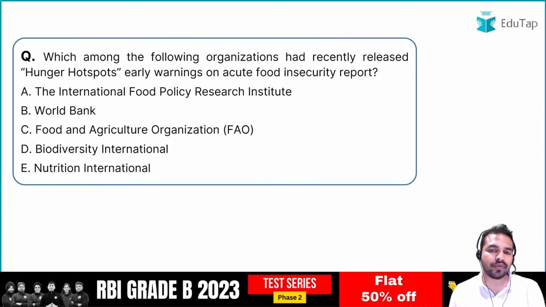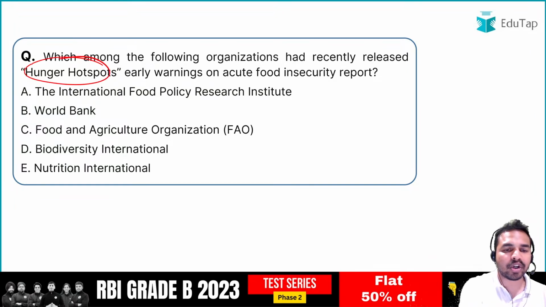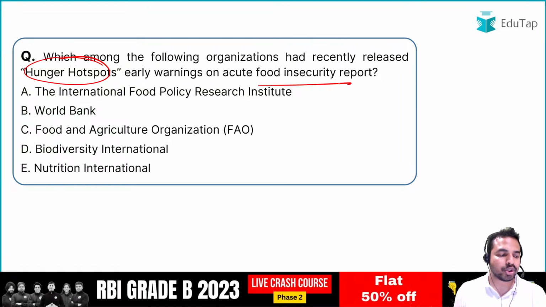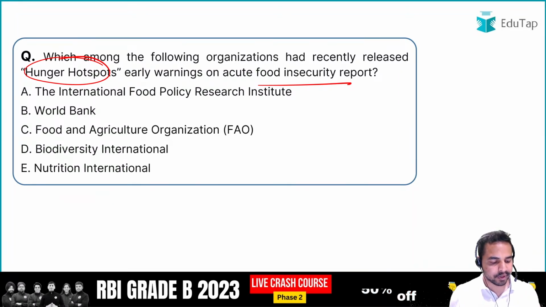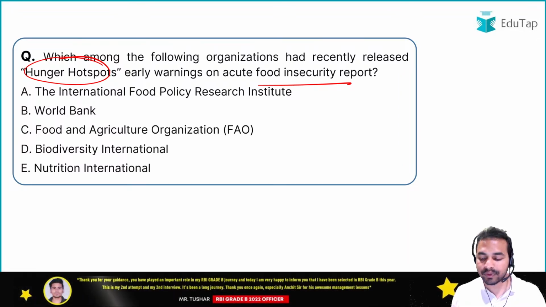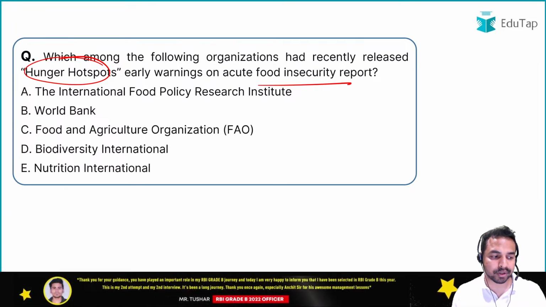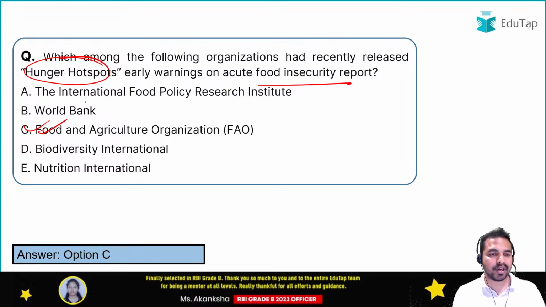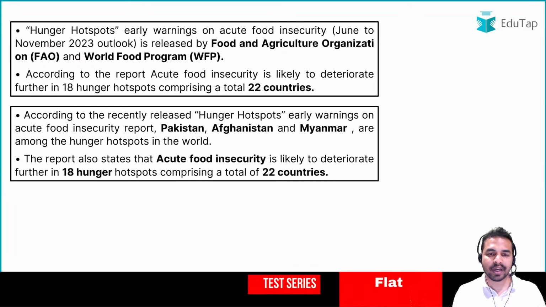Next question for all of you. The question is from the hunger hotspots, early warnings on acute food insecurity report. So guys, quickly tell me what is the right answer. Here you have to tell me the name of the report, the name of the organization which releases this report. What is the name of that organization? It is Food and Agriculture Organization which releases this particular report, that is hunger hotspots.